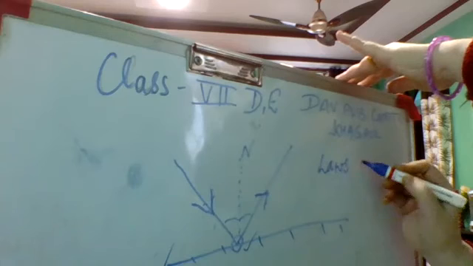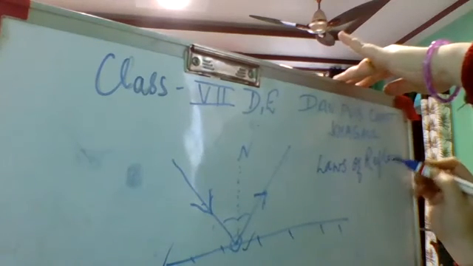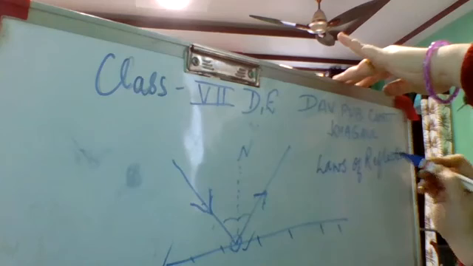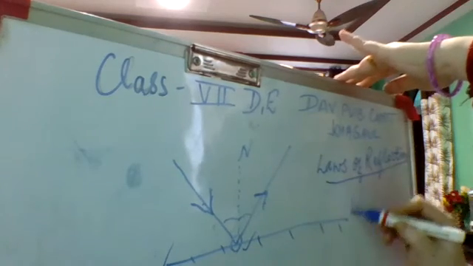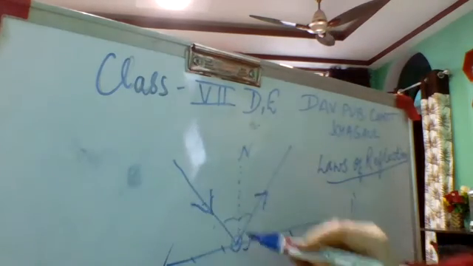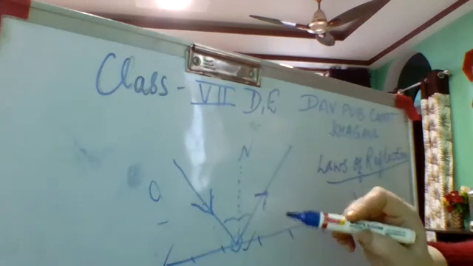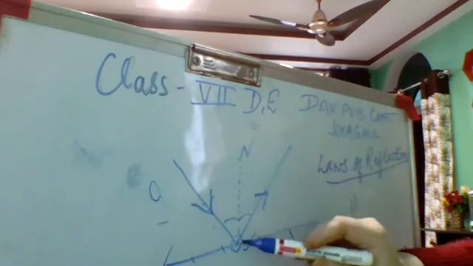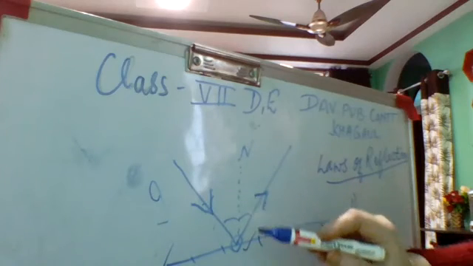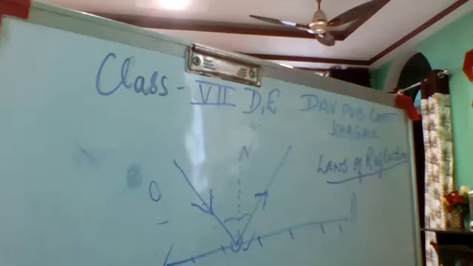First law: the incident ray, which is this ray, the normal at the point of incidence, this point of incidence, and the reflected ray all lie on the same plane. This you have studied, you have seen here, isn't it?